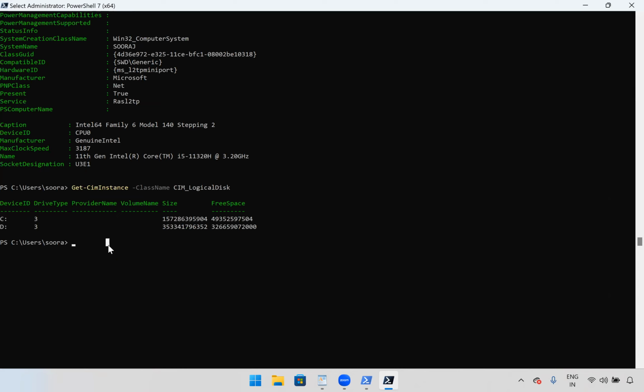In this, how can we filter the free space, or what will we do for filtering the free space alone? Get-CimInstance. Okay. Class name Cim_LogicalDisk, right? Okay. Then we'll use Where-Object or question mark, the alias for Where-Object. Will filter like this.